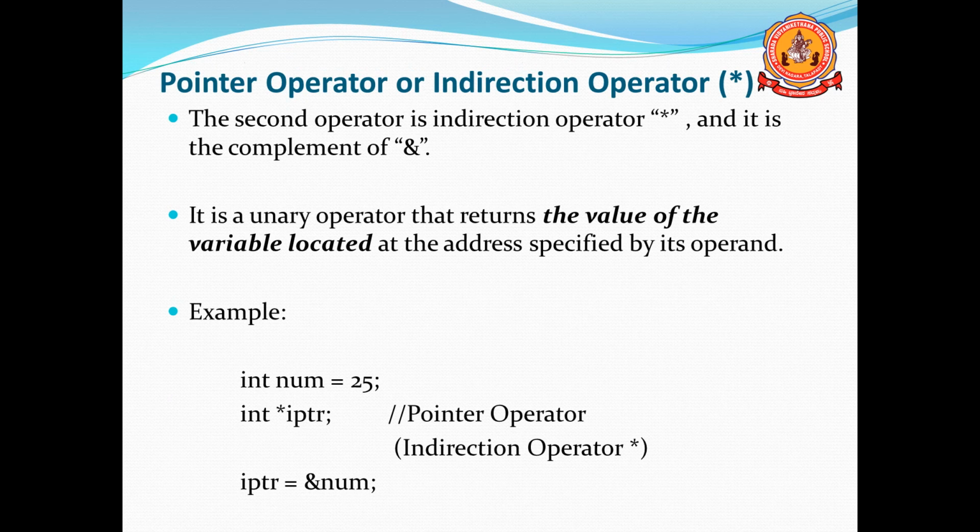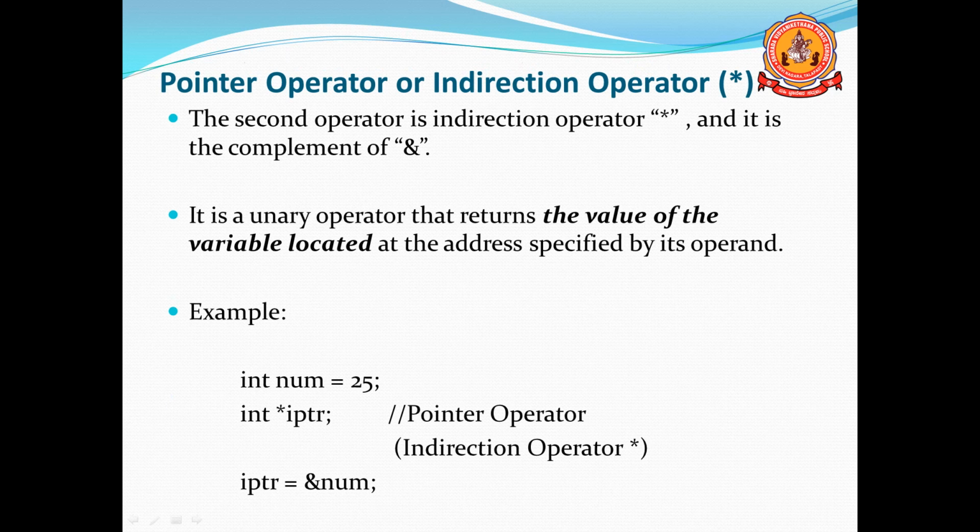The next operator is the pointer operator, or indirection operator. This operator is the complement of the address operator.